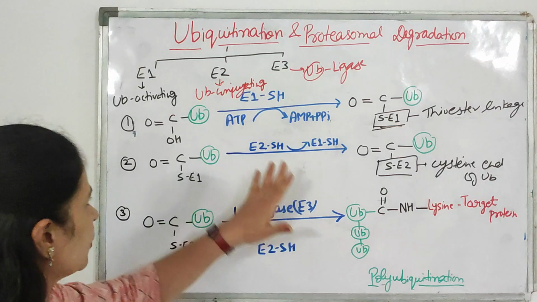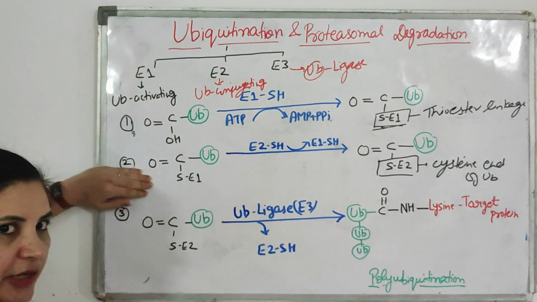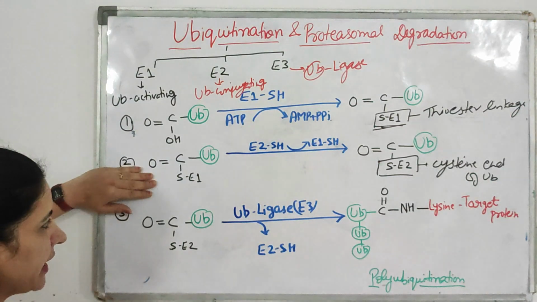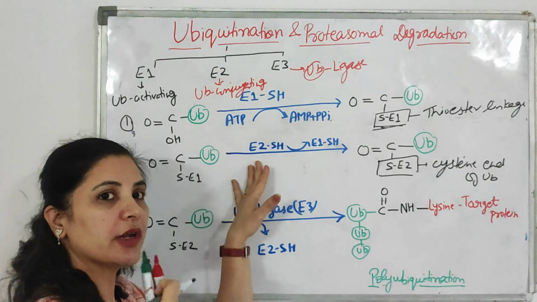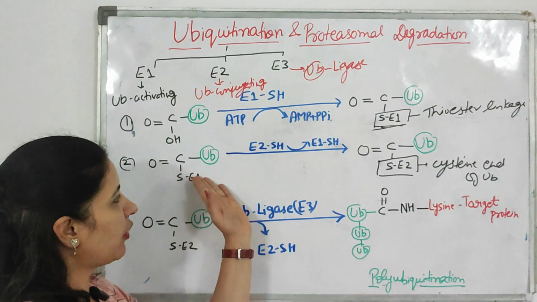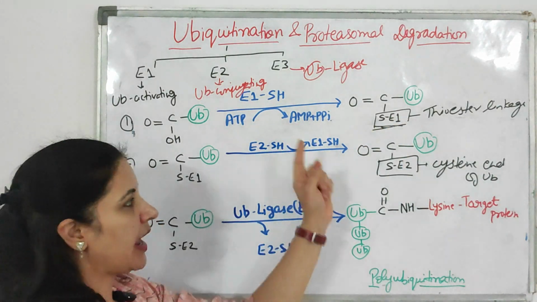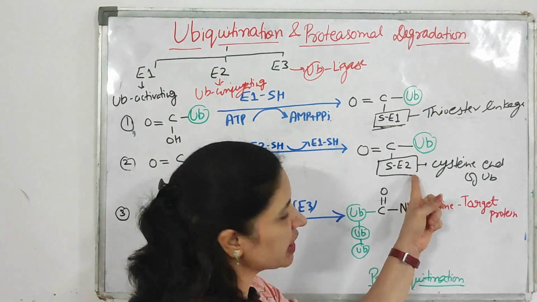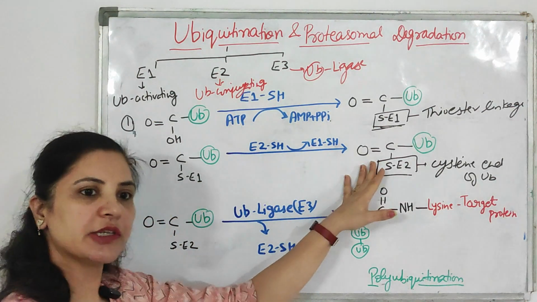Clear? On this activated ubiquitin, the E2 enzyme will come. So what is its function? This E2 enzyme will replace the E1 enzyme and get attached with the cysteine portion of the ubiquitin, and now it is conjugated with this ubiquitin.